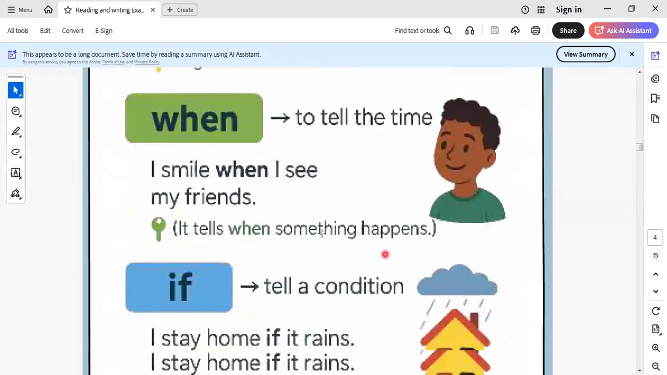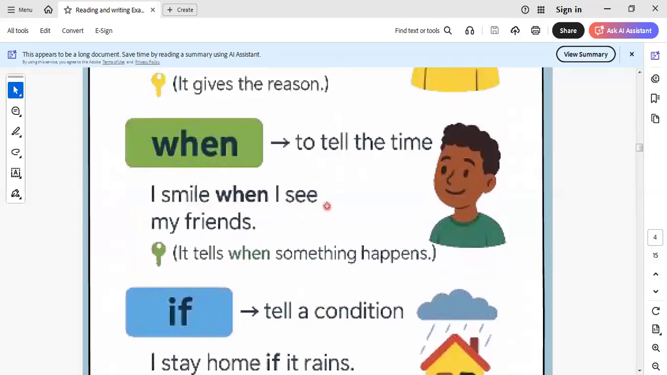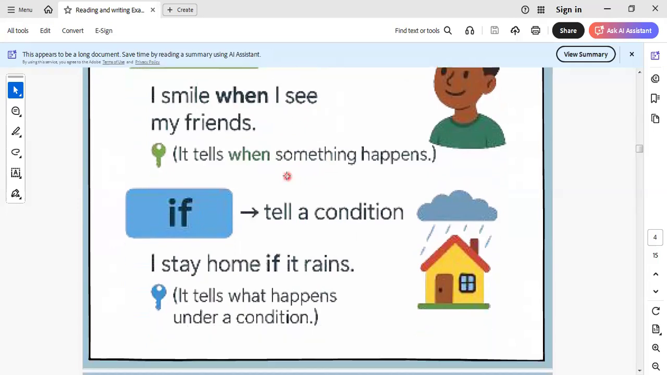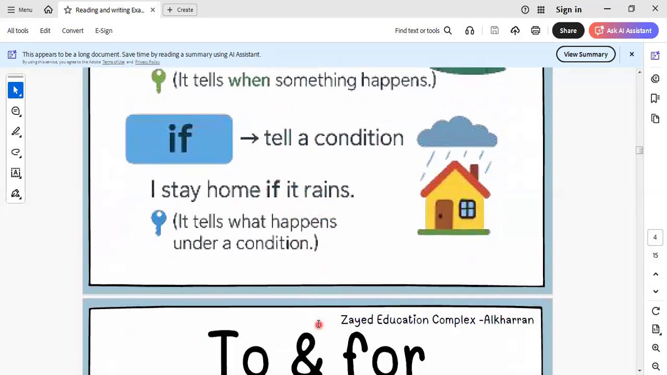When is used to tell the time, like this one: I smile when I see my friends. When I see my friends, when I have a gift, when anything. So here I talk about the time of something. Here we say if to tell a condition. This is called the if conditional. When we say if it rains, I stay at home, I use if in the middle of the sentence.